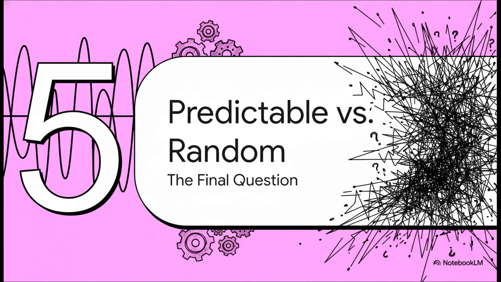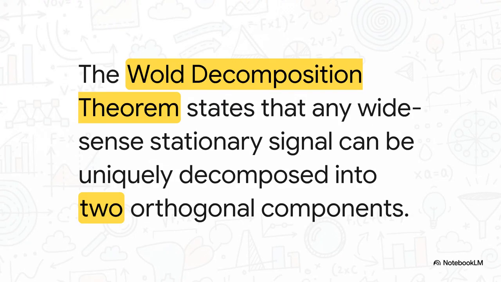And all of this brings us to one final, really deep question. After all this modeling, all this analysis, all this optimization, what have we really done? What part of any signal is actually predictable, and what part is just pure, untamable randomness? Well, it turns out there's this absolutely mind-blowing piece of mathematics called the Wold decomposition theorem that gives us the answer. It reveals a fundamental truth about any stationary random signal. And stationary is just a fancy word for a signal whose basic personality, its average, its variance, doesn't change over time. It has a consistent character.